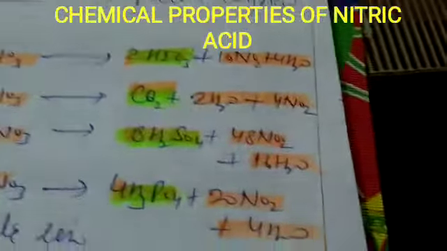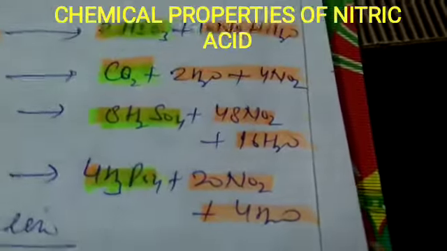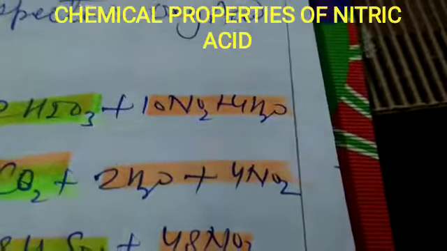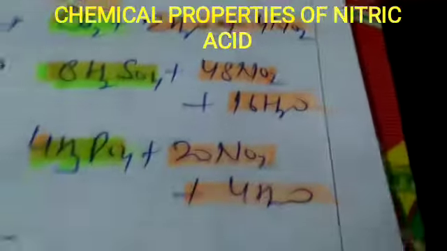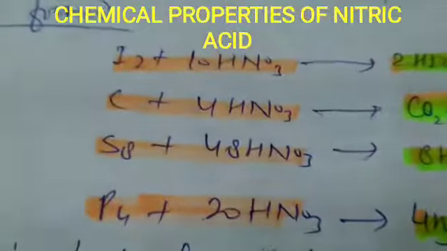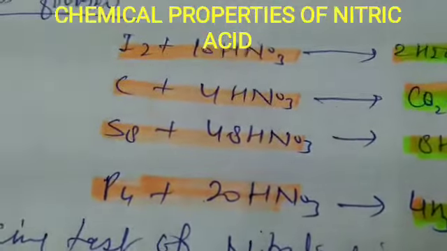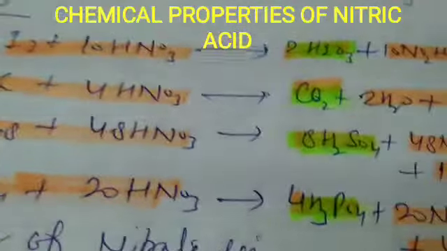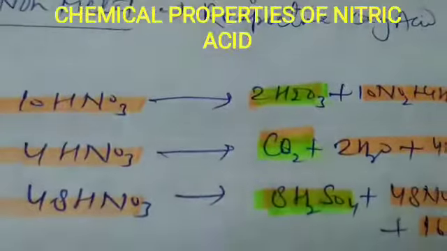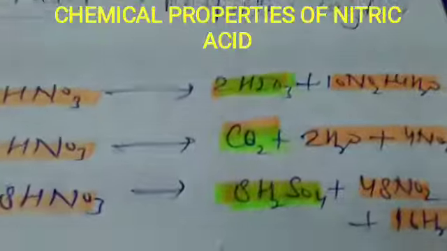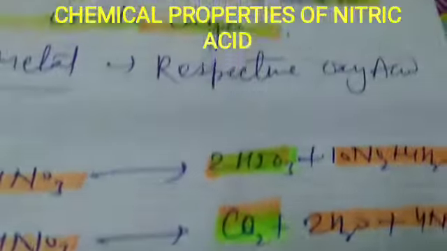The byproducts will remain the same in all the reactions. In all these four reactions, the byproducts are the same: NO2 and H2O. So in all these reactions of non-metals with nitric acid, the byproducts are nitrogen dioxide and H2O, and the respective oxy acid is formed: for phosphorus, phosphoric acid; sulfur, sulfuric acid; carbon, carbonic acid; and iodine, iodic acid.